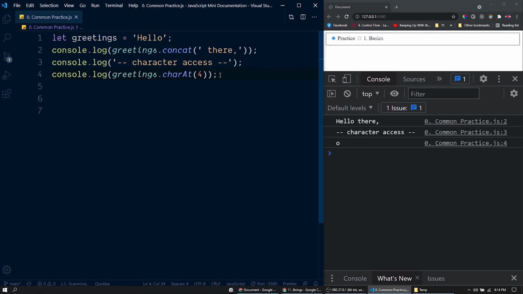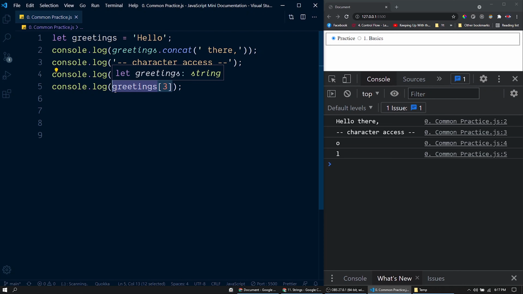Now there is one more way to access a character within a string. For that, we are not using any function. We have a pair of square brackets like this. Inside that, we can pass the index. This is also similar to this charAt function. Here also it returns the character at the given index. If you already know arrays, you should know this syntax is similar to accessing elements within an array. Most of you might have heard of arrays before. If not, don't worry, we will discuss that in a separate session. So most often, this syntax is used to access or retrieve characters within a string rather than this charAt function here.